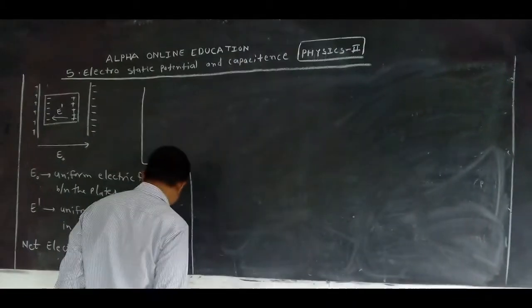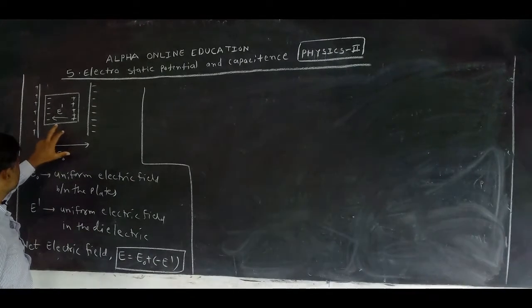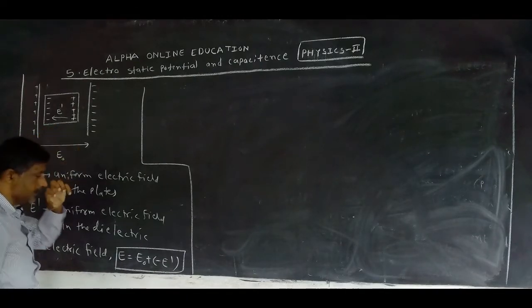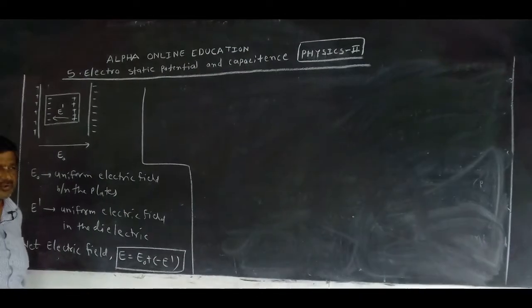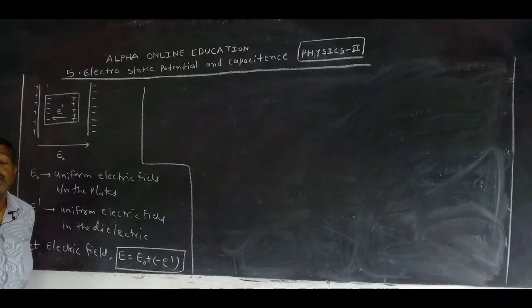But in the dielectric, a uniform electric field is established by the accumulation of negative charges and positive charges in it. So we will introduce one technical word that is called polarization. What is that one?